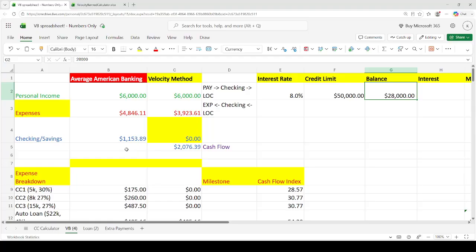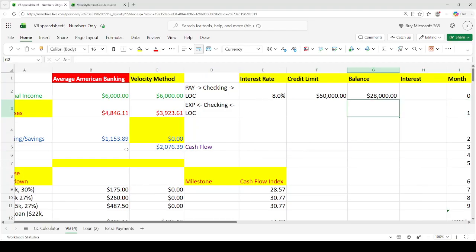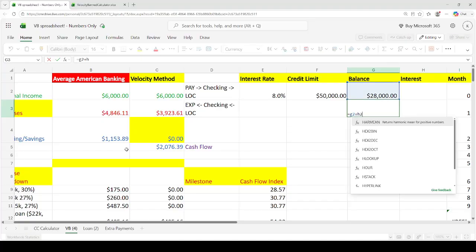What we're going to do is constantly put all of our money into debt, aka the line of credit, and just take out the expenses whenever we need to pay them. And so after every single month, we'll be able to pay down the line of credit by $2,000 until the line of credit is paid off. And so to represent this,